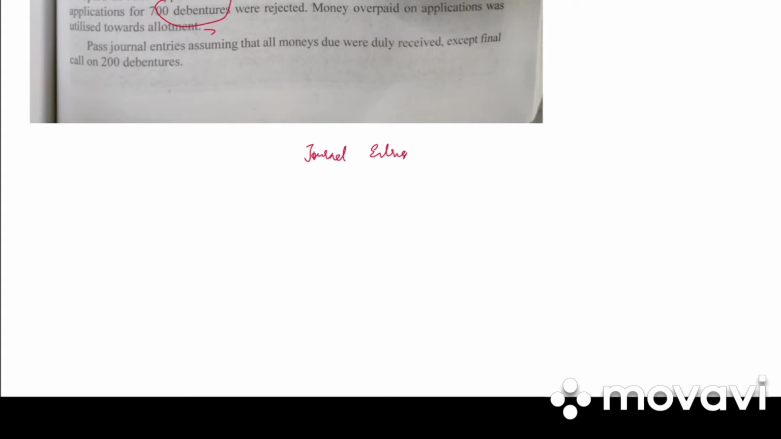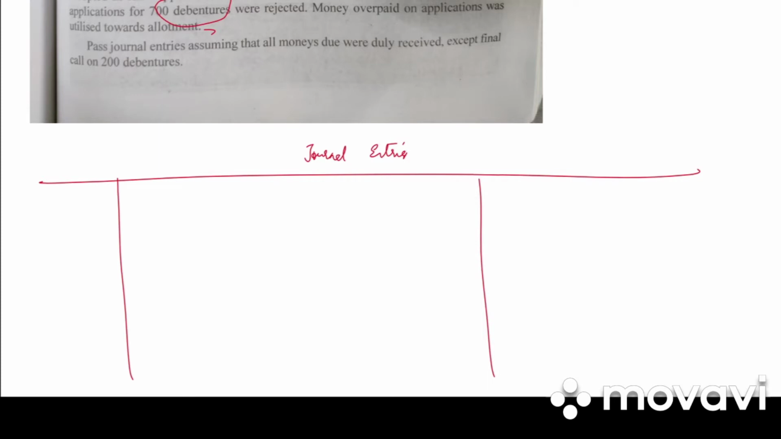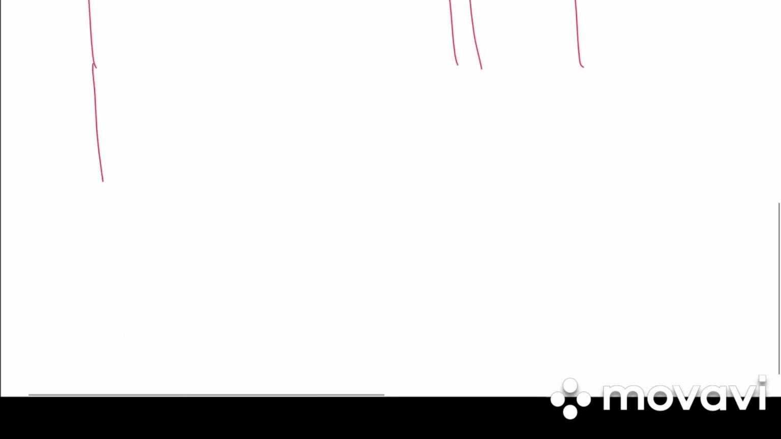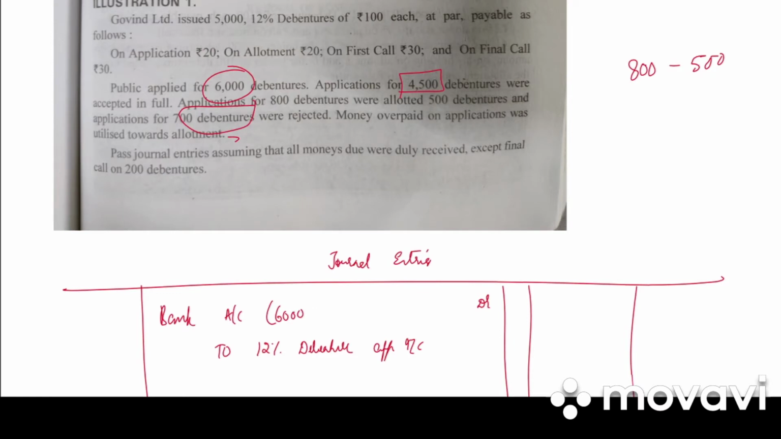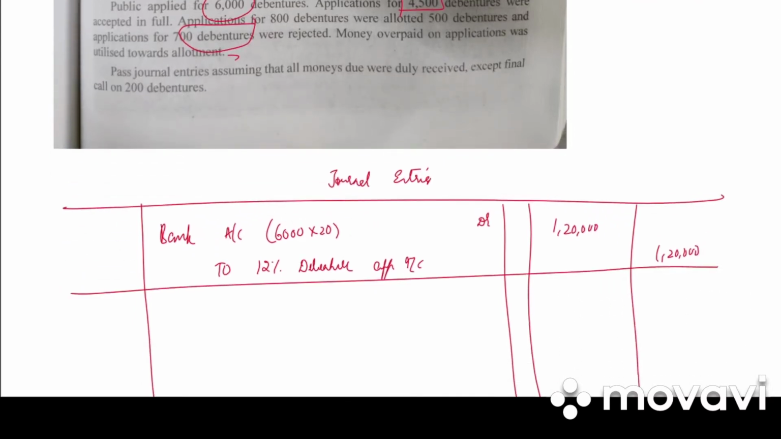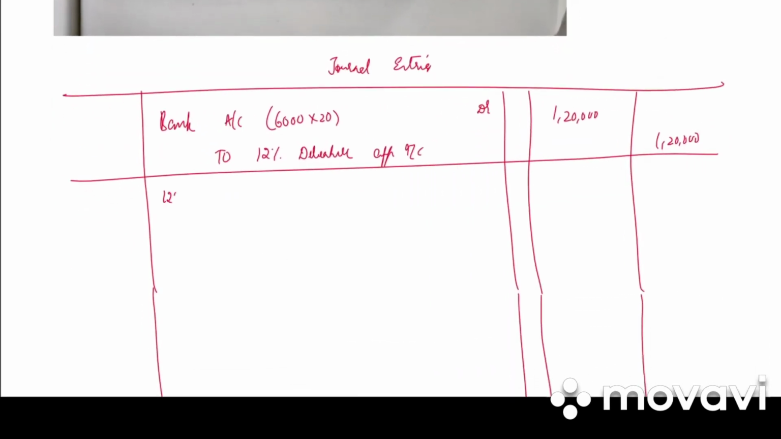It is the same way we did the share application entry. So draw the format: date, particulars, LF, debit and credit. So what is the first entry? It is bank account debited to 12% debenture application account. So how much is it? 6,000 into 20, that is 1,20,000 debit, 1,20,000 credit. Write the narration: application money received.